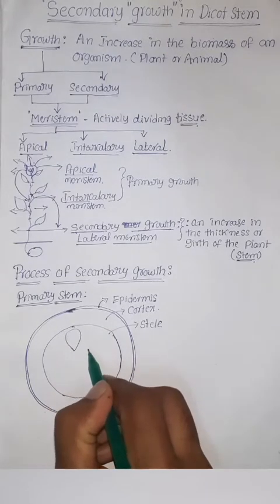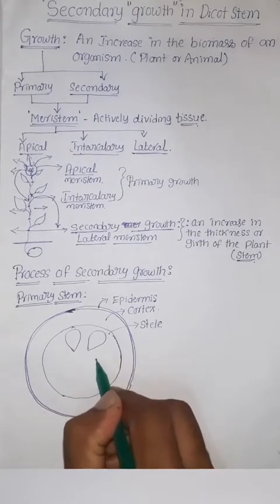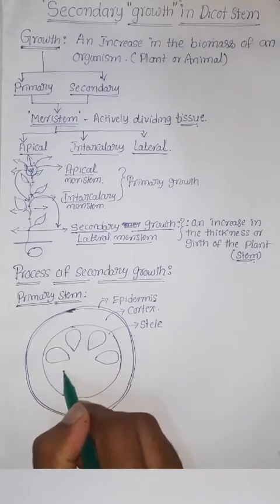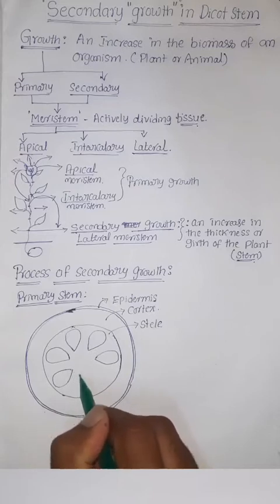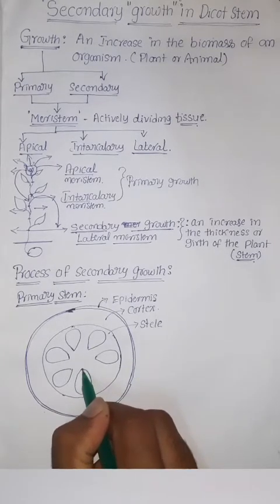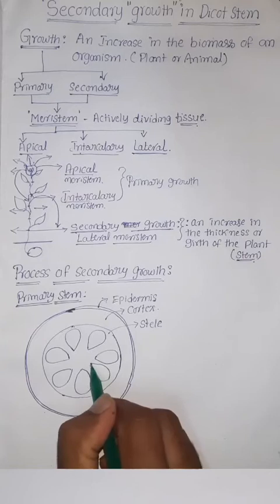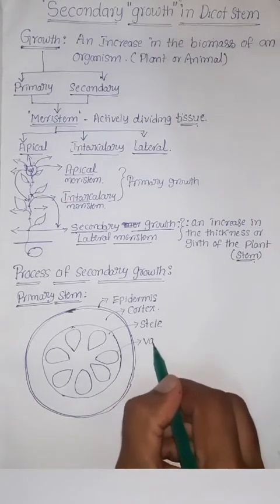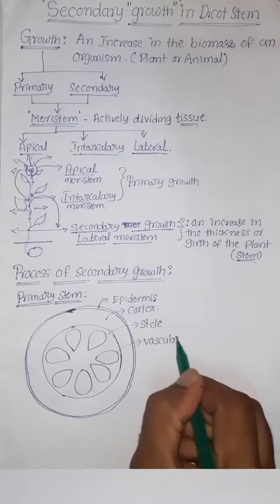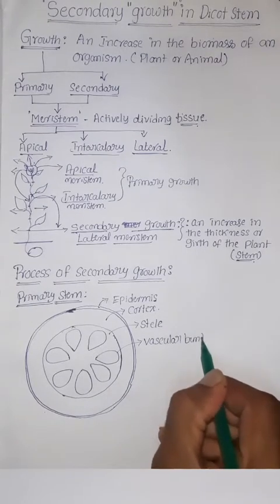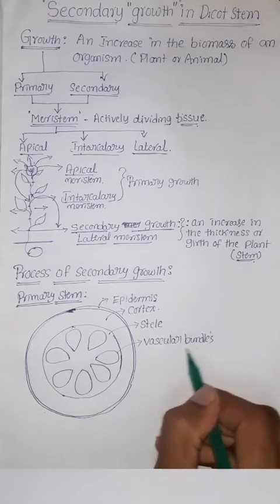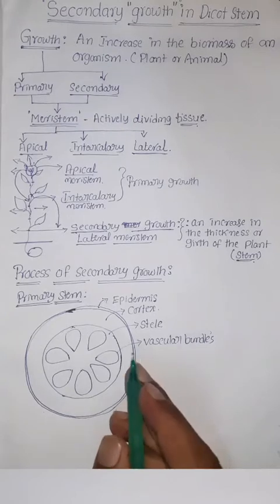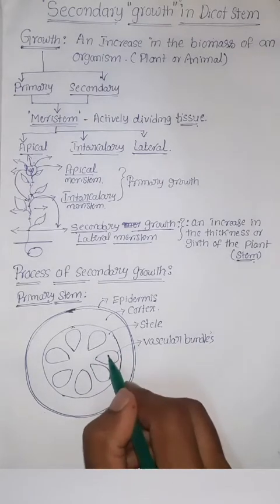In stele, we can see vascular bundles in one ring-like arrangement. It is a characteristic feature of dicotyledonous plants. Here it is a vascular bundle. These vascular bundles are arranged in one ring-like manner in dicot stems.